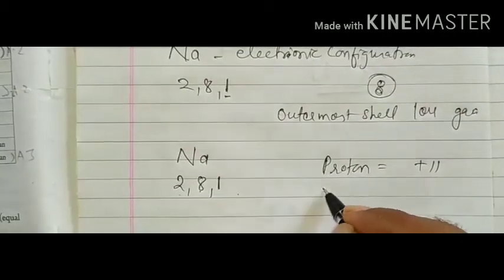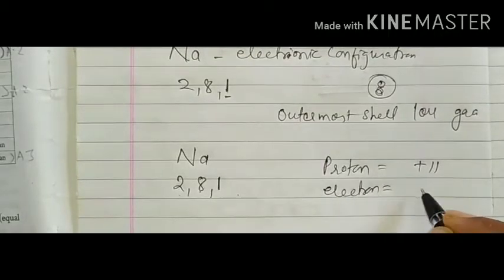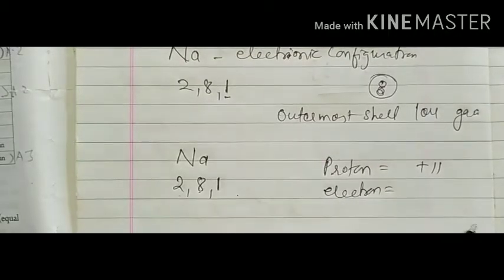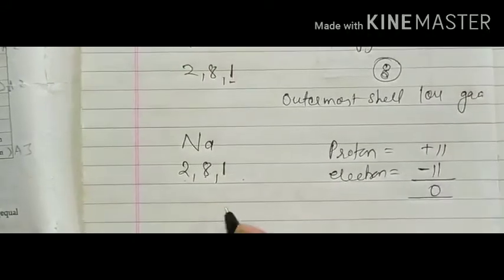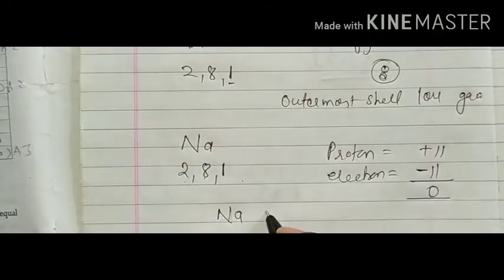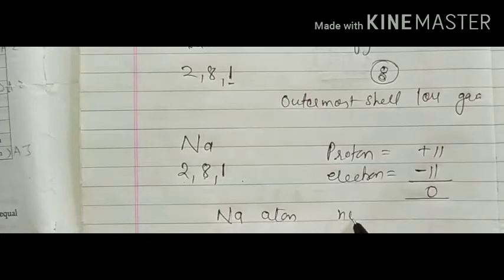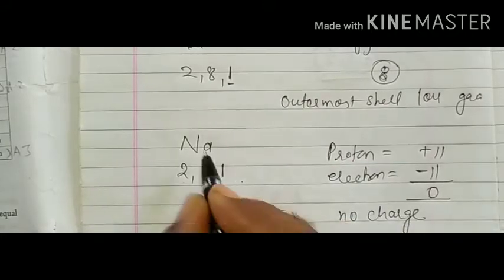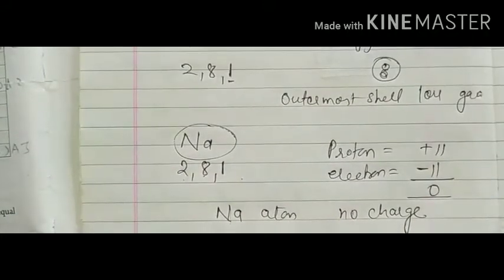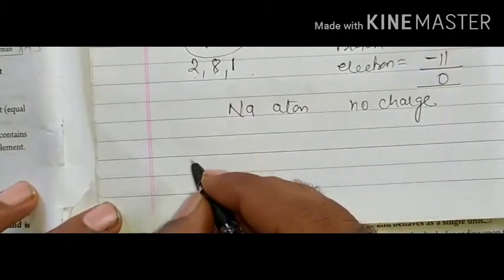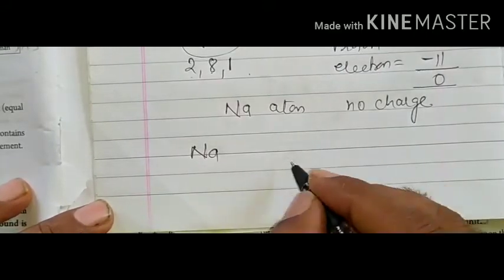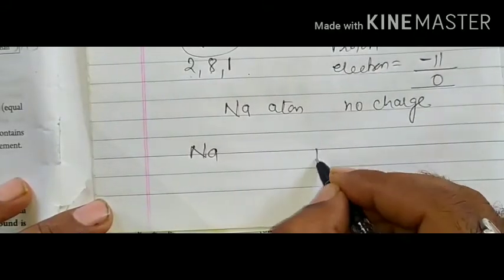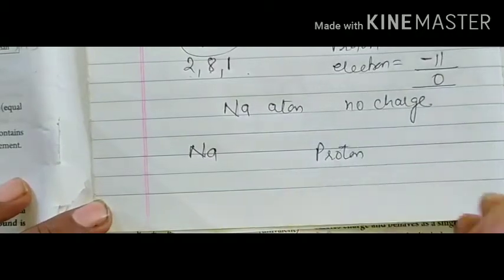Now the number of electrons will be 11 when there is no charge, so they cancel. So the sodium atom has no charge. Protons are fixed, meaning atomic numbers are fixed; we know this.